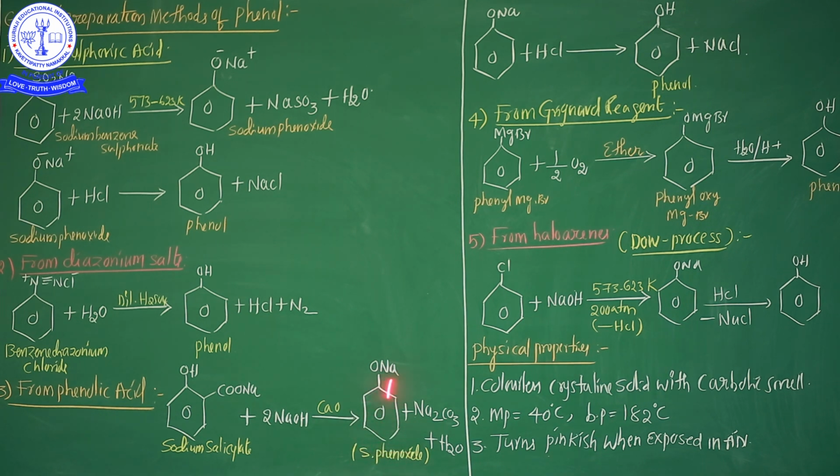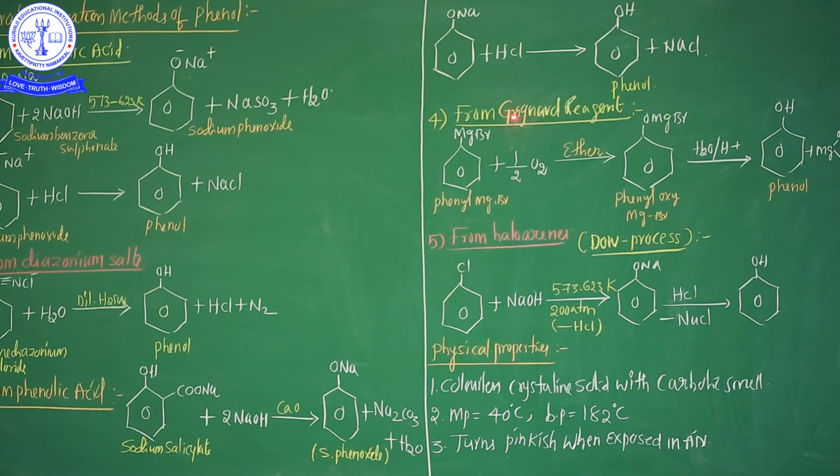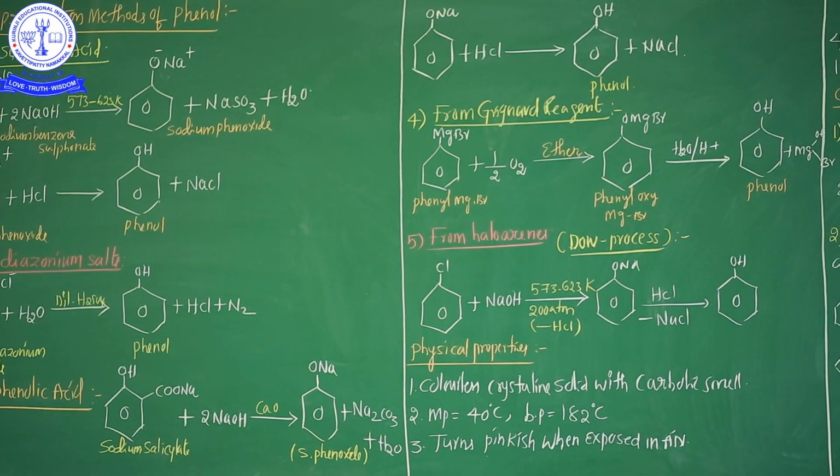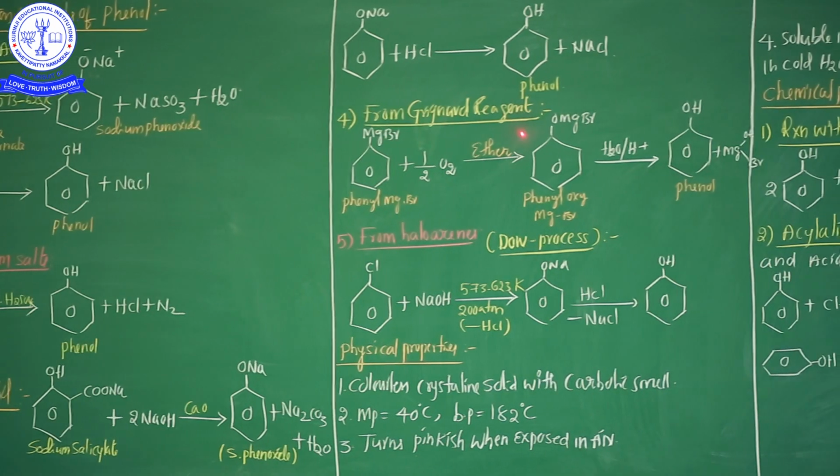Sodium phenoxide, after treatment with HCl, finally gives phenol. See here, sodium phenoxide treated with HCl, phenol plus NaCl is formed. This is the preparation method from phenolic acid. And the fourth one, from Grignard reagent.